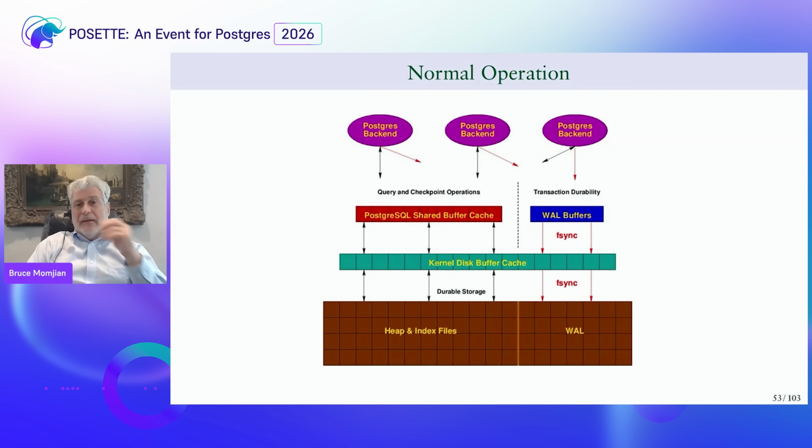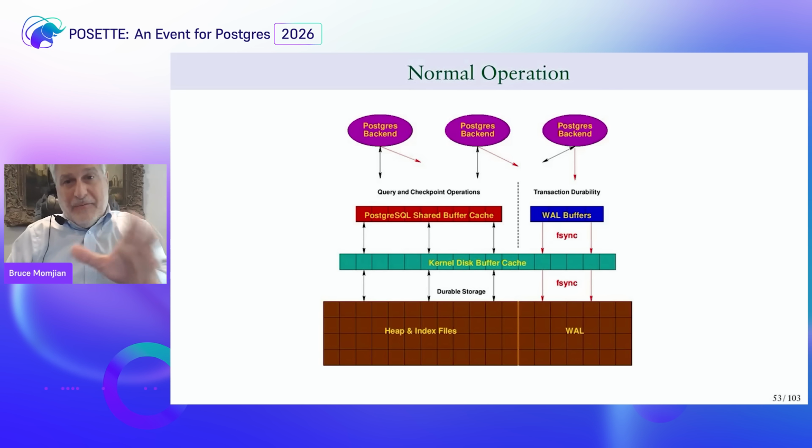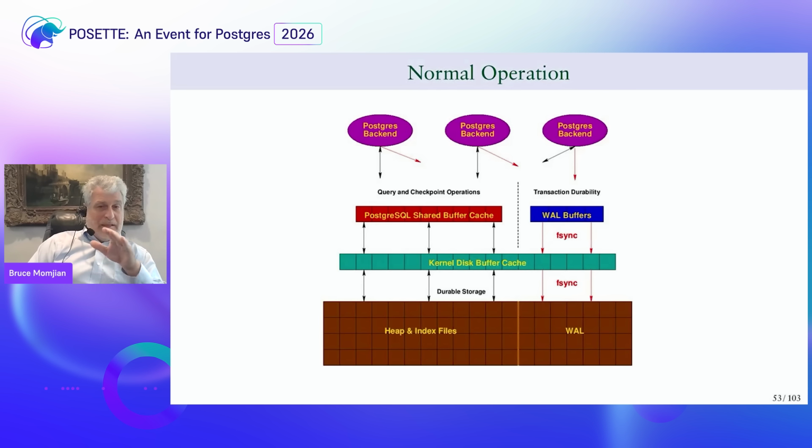Basically, the write-ahead log, because it contains a durable copy of all the changes, is allowing us to not only fix any corruption we have in the heap and index files, but also recover any missing data that may have been in the shared buffer cache, but we didn't get a chance to write to the heap and index files at all before the crash. And this is what gives Postgres its durability.